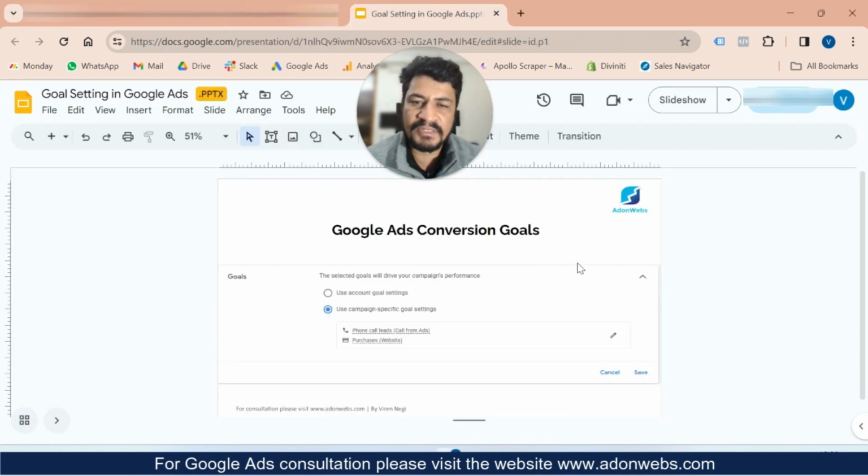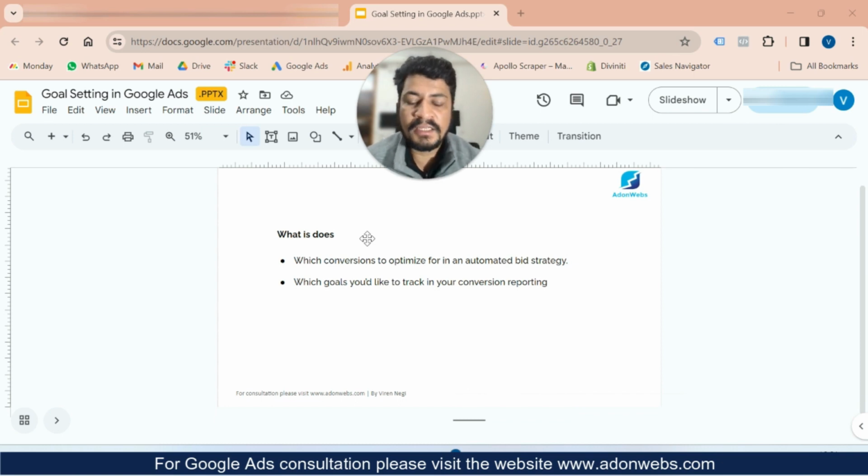So I've created one PPT for you. Now, how does selecting either one impact your goals and conversions? Basically, it tells Google, when you are using an automatic bidding strategy like target CPA, ECPC, or max conversions, which conversion to optimize for. I'll show you this in a real campaign so that you can understand it better. And second, whatever goals you have selected, it will track those conversions in the reporting as well.